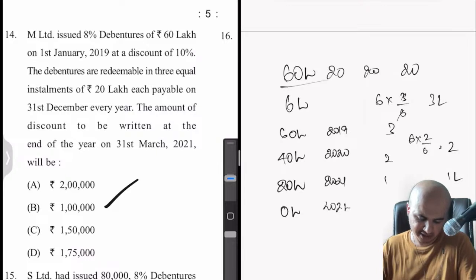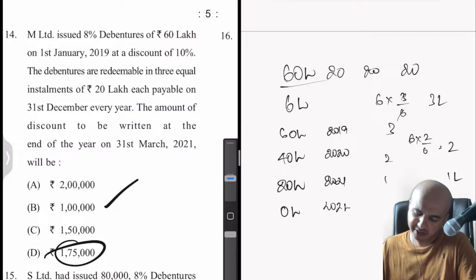I don't know what is the answer. I think they have selected 1,75,000. I wonder how they got 175. You won't get 175 now.